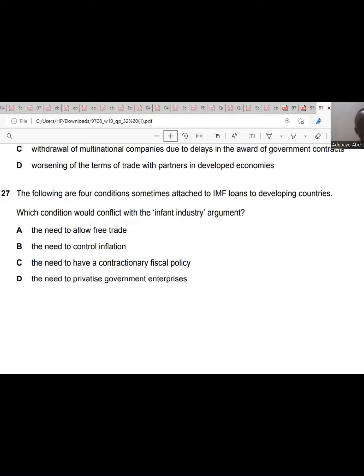They need to allow free trade. Yes, there's a conflict there, because if free trade is allowed, multinational companies would come into that country, which means it might affect the growth of infant industries. So question 27 is A.